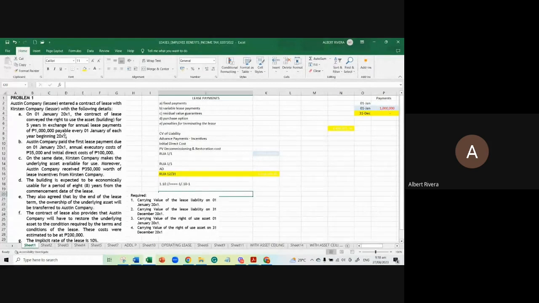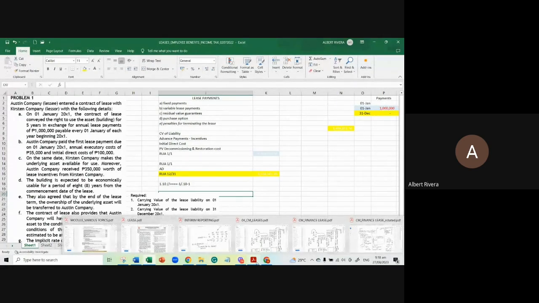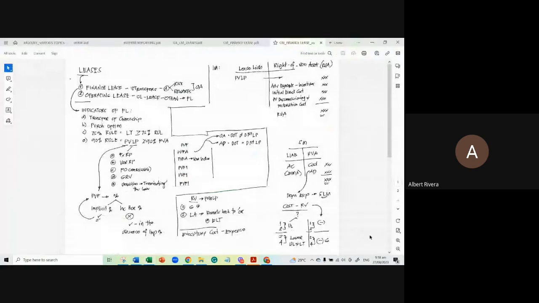Let's move to item B. Austin Company paid the first lease payment due on January 1, 20X1 and the annual executory cost is 35,000 and the initial direct cost is 100,000. Okay. Dun sa mapa kanina, meron akong nakalimutang i-discuss. Sa mapa kanina, may makikita ka ditong executory cost. No? The executory cost is treated as expense.